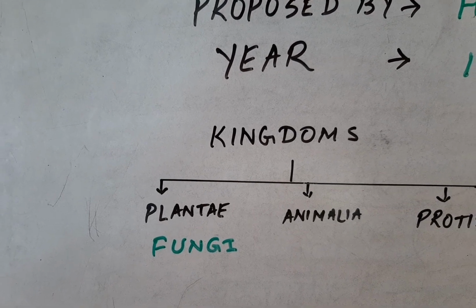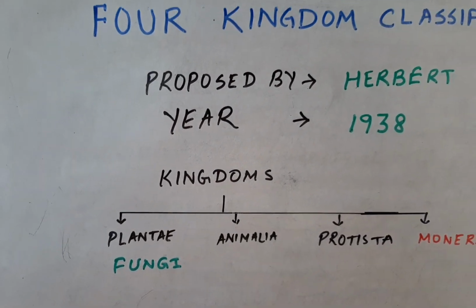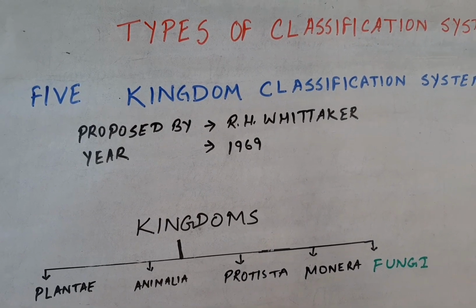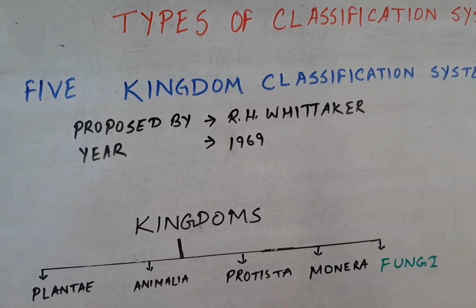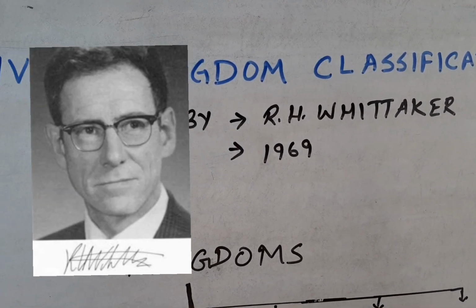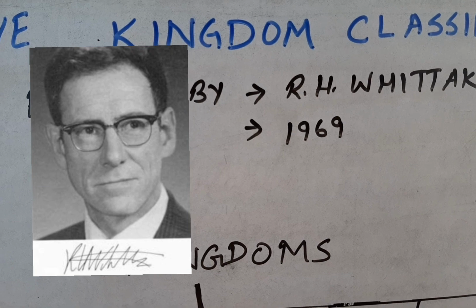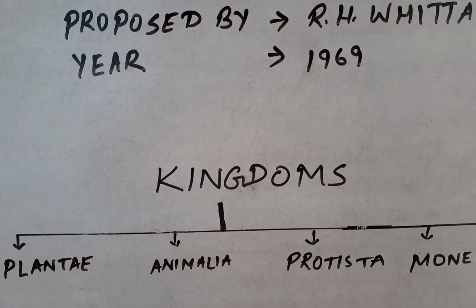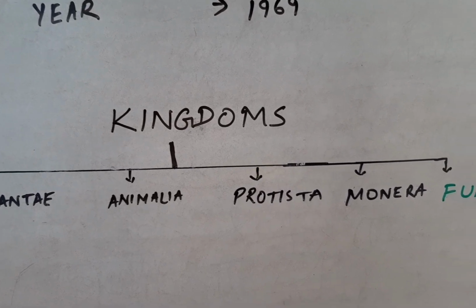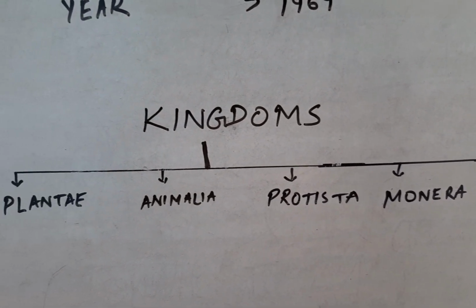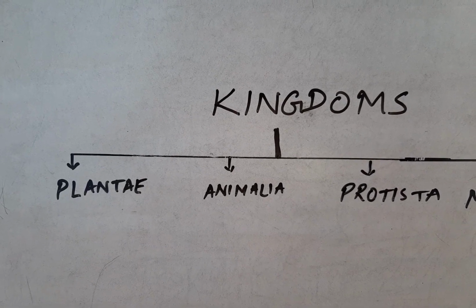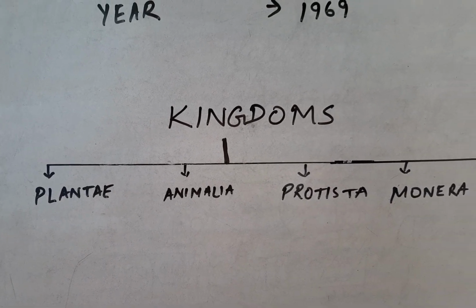So there comes the need of the five kingdom classification. The five kingdom classification system was proposed by R.H. Whittaker in the year 1969. So finally Whittaker proposed the five kingdoms. The kingdom fungi, which was still in the plant kingdom and was not classified separately by Copeland, was placed in a separate kingdom.